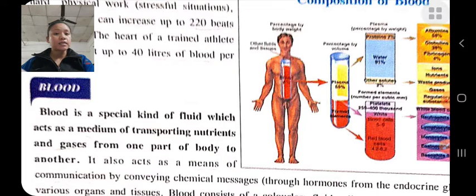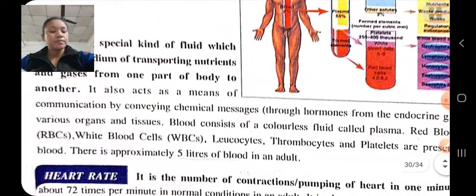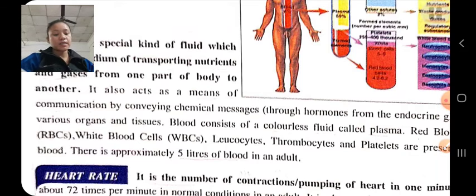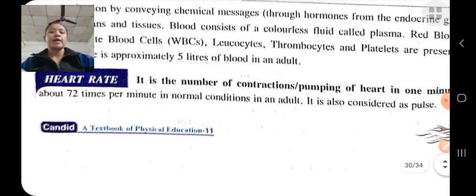It also acts as a means of communication. Why? By conveying chemical messages to various organs and tissue. Blood consists of a colorless fluid called plasma, red blood cells, white blood cells, leukocytes, thrombocytes, platelets, etc. And there are approximately 5 liters of blood in an adult.